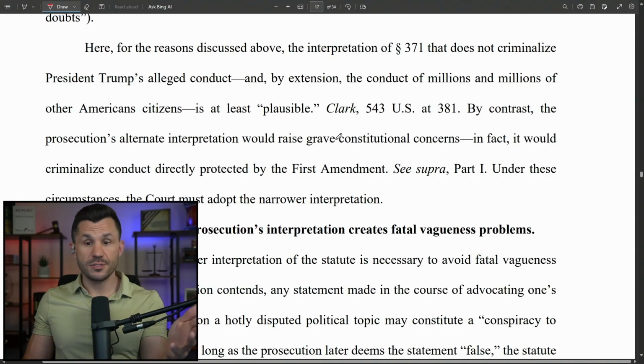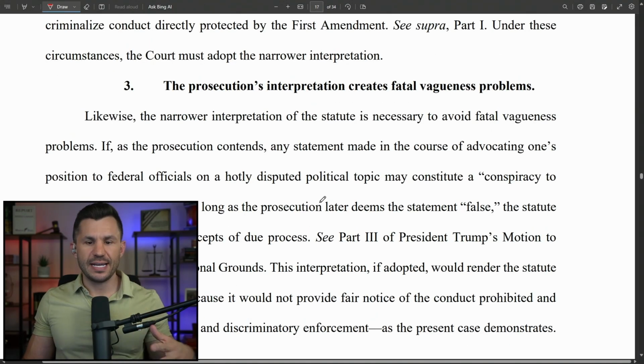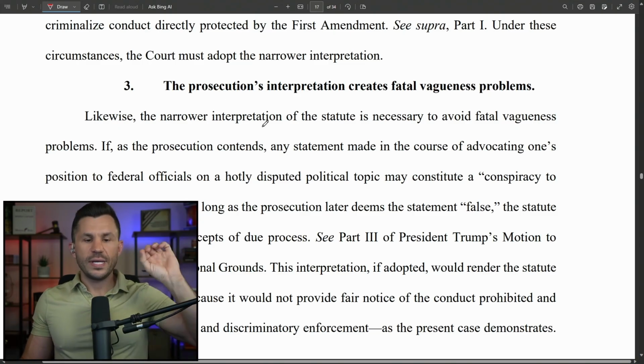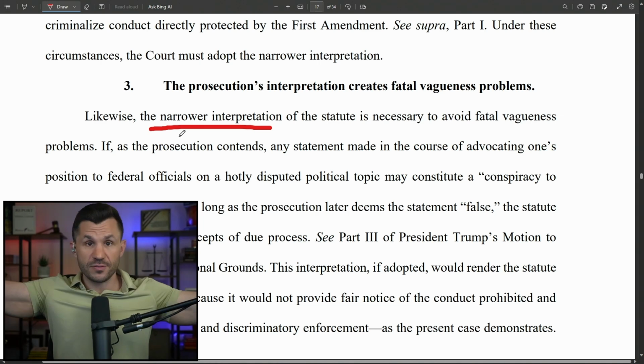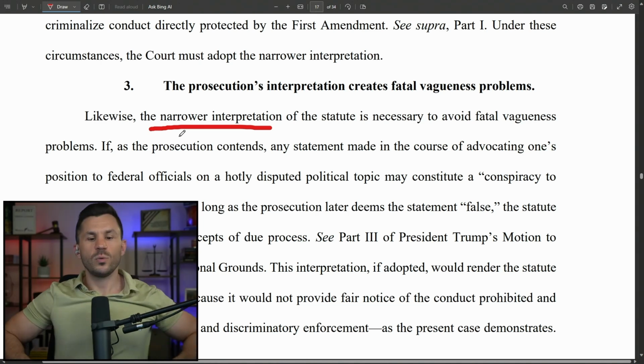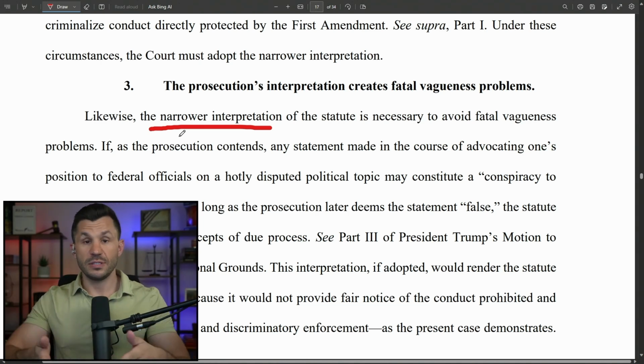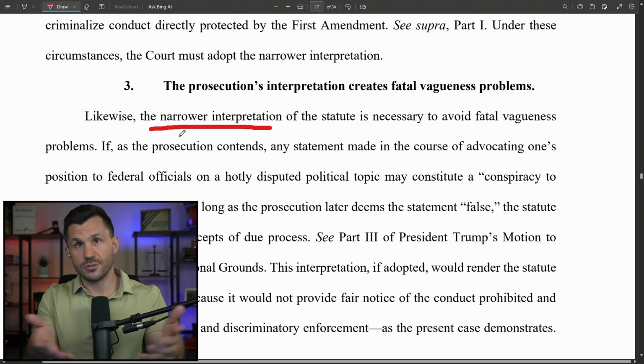But for these reasons, this does not criminalize Trump's conduct. They say the prosecution creates a lot of vagueness problems. We need a narrow interpretation because if the law is too broad, it's going to criminalize a bunch of conduct that we don't want to criminalize. We want our laws to give people notice so that they know what the law is, and if they break it, there's responsibility for that.